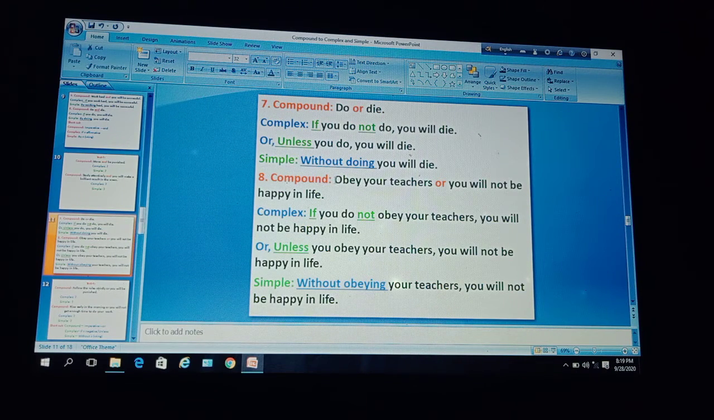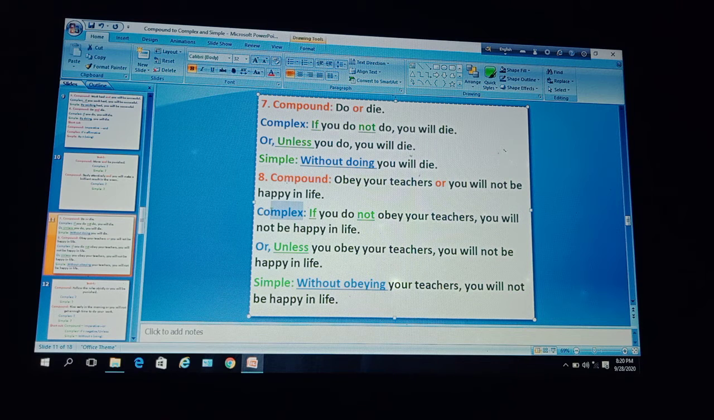Dear learners, next example: obey your teacher or you will not be happy in life. Here the first clause is imperative, and that is an independent clause, and the last clause, you will not be happy in life, is also an independent clause. These two clauses are joined with or. So this is a compound sentence where the coordinating conjunction is or, and the first clause is imperative.